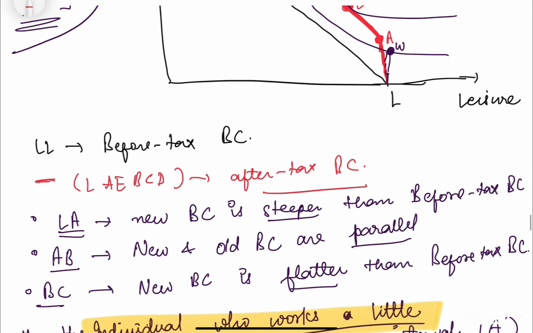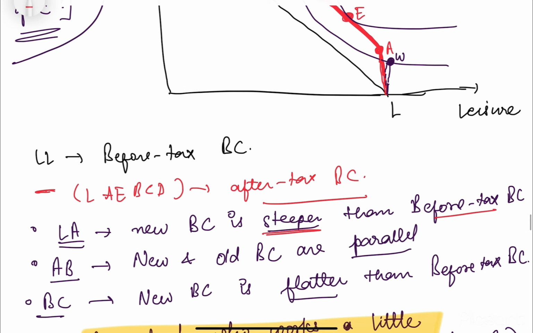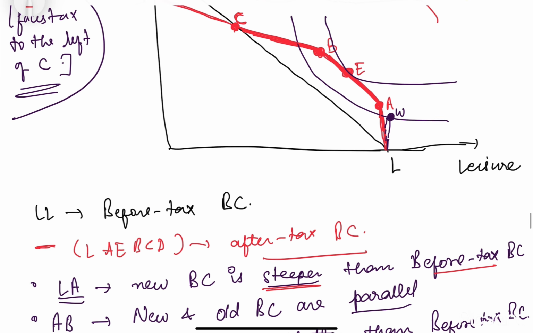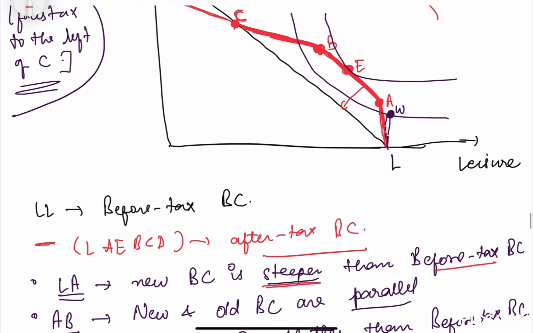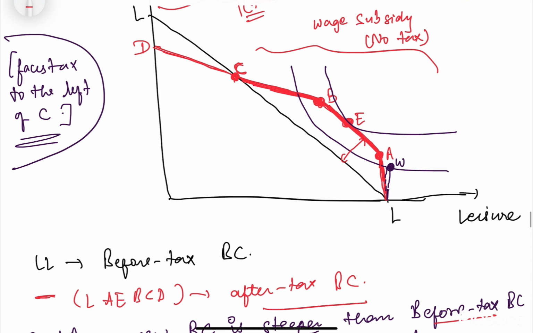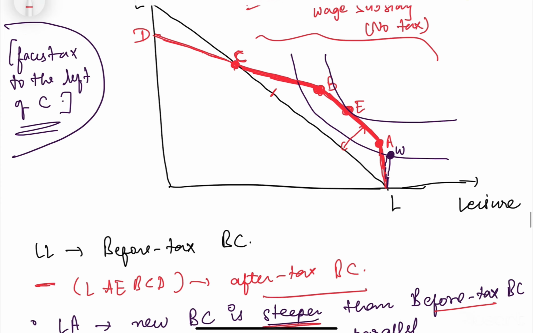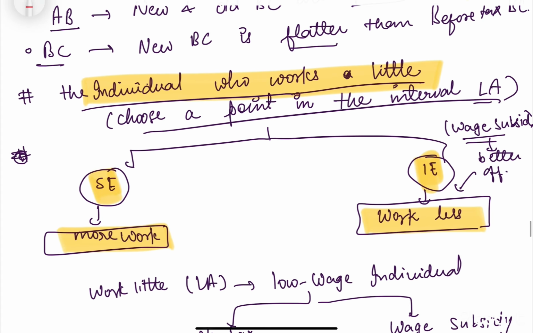So at this point, LA, you can see that LA is steeper than the before-tax BC line, and AB is parallel to this. This interval BC is flatter than the old budget line, and CD is also flatter than this budget line. And now we will categorize individuals by whether they work very little, work moderately, or are very hard working.